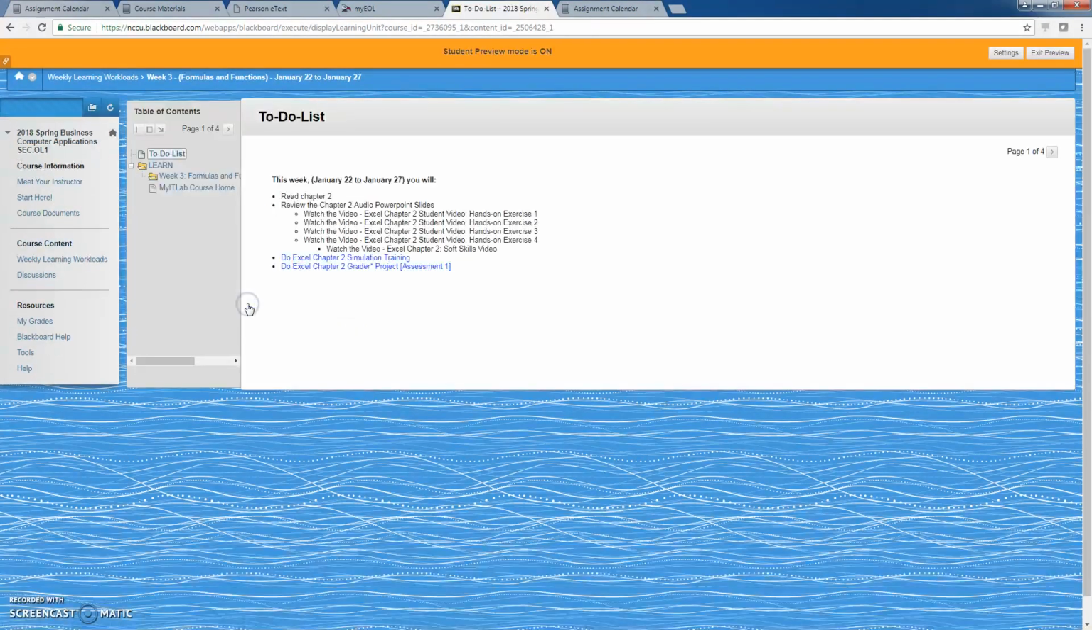So clicking on week 3 will bring you to the requirements for this week, and you will be required to watch a number of videos. Now these videos are optional. If you don't feel like you need to watch them, you don't have to. But anything that is in blue is what is going to be graded. It is what contributes to your grade.